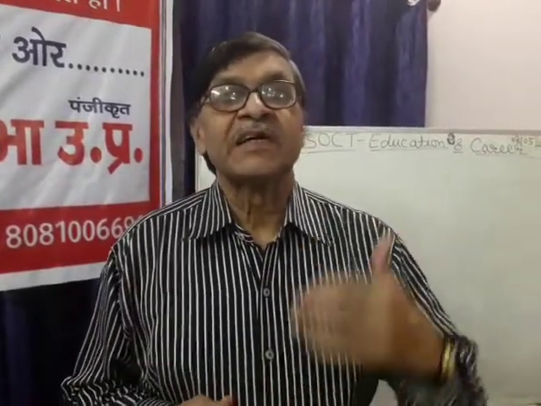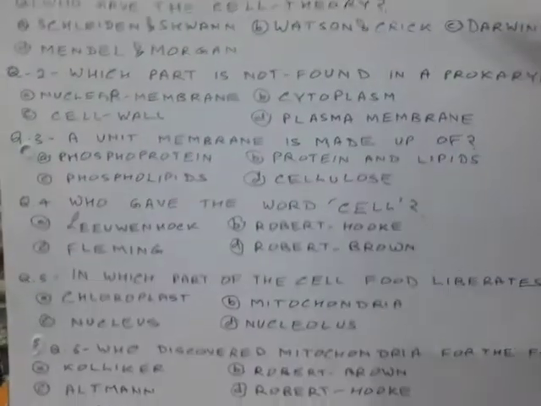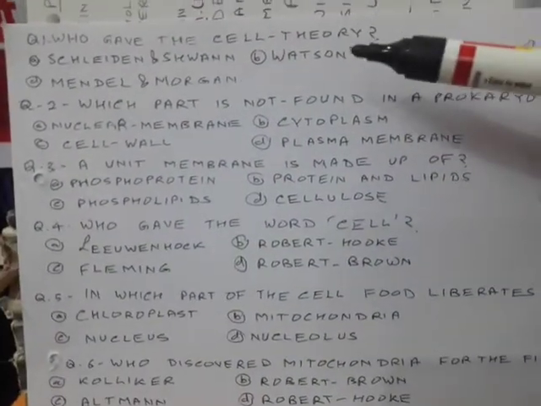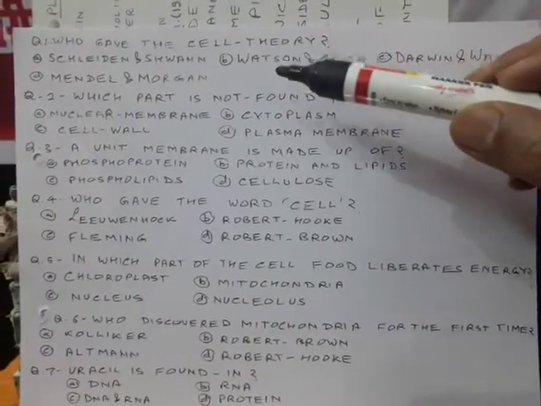Today, before coming on the topic, I would like to share with you some questions on the topics which we have studied. For example, in some of the examinations you get objective questions or multiple choice questions. They are very important. Let us have a glimpse of that. For example, who gave the cell theory? Schleiden and Schwann, Watson and Crick, Darwin and Wallace, Mendel and Morgan.